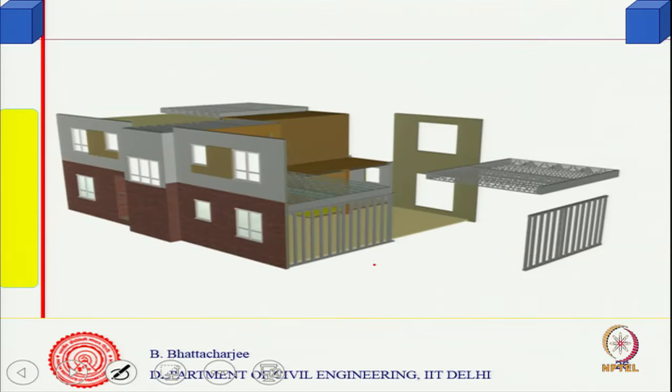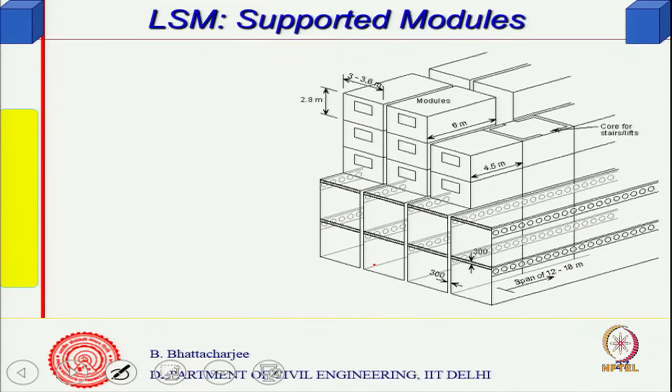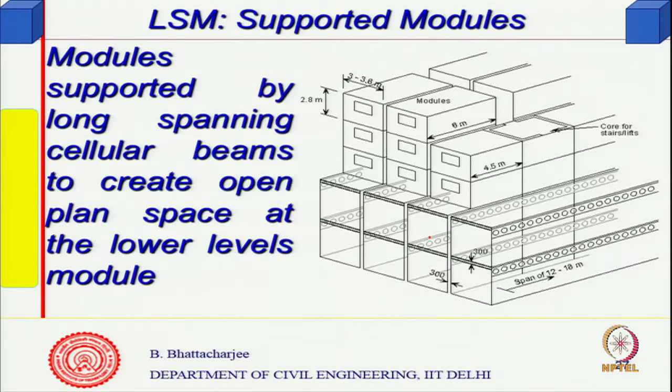So, you can have varieties of module forms and mixed combinations could be there. Judicious use of these combinations can provide good constructions. You see this can be a combination module supported by long spanning cellular beams. That means there are holes in this one, to create open space at lower levels of the module. So, that is what it is.